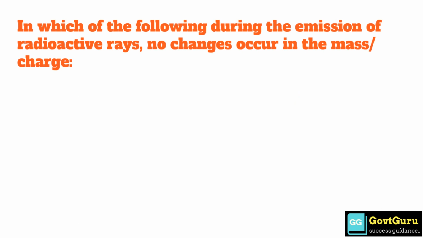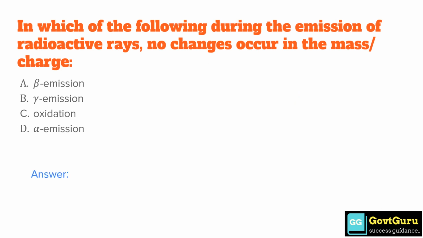First question: in which of the following during the emission of radioactive rays no changes occur in the mass or charge? Option A, beta emission. Option B, gamma emission. Option C, oxidation. Option D, alpha emission. So the correct answer is option B, gamma emission.